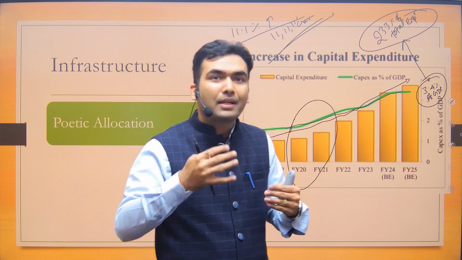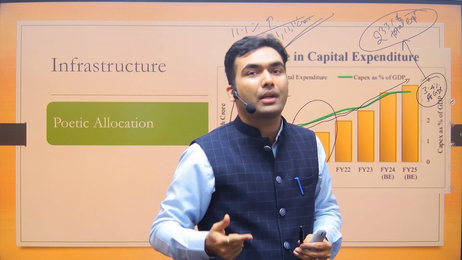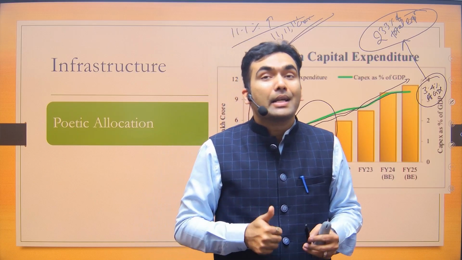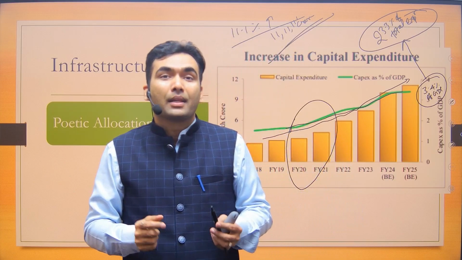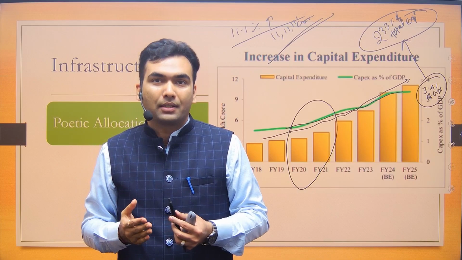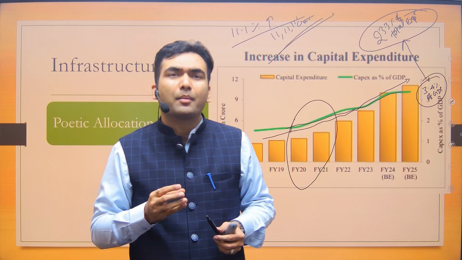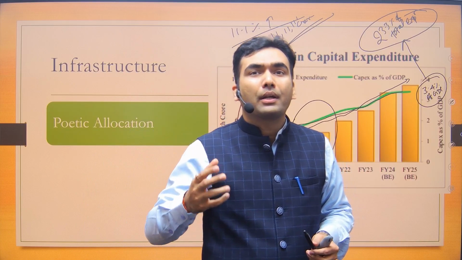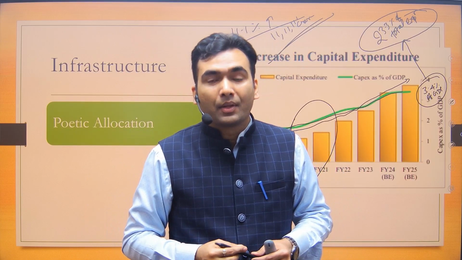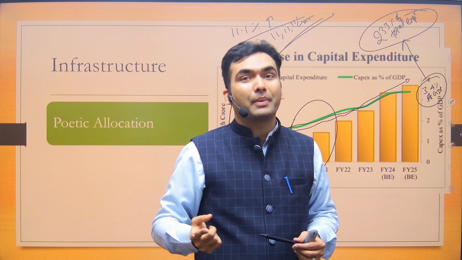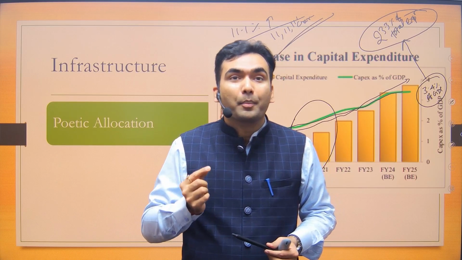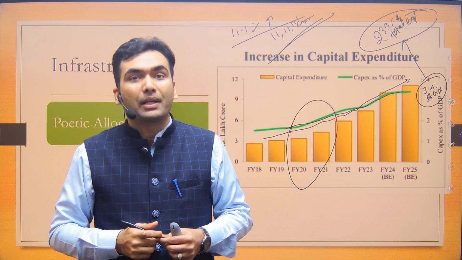Usually the quality of expenditure of any government is measured as the share of capital expenditure. So if a government's revenue expenditure is increasing, it is said that the government is spending money on regular day-to-day initiatives. Whereas if government's capital expenditure is increasing, it is said that the government's quality of expenditure is increasing.